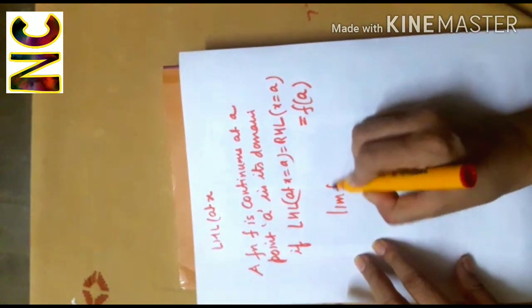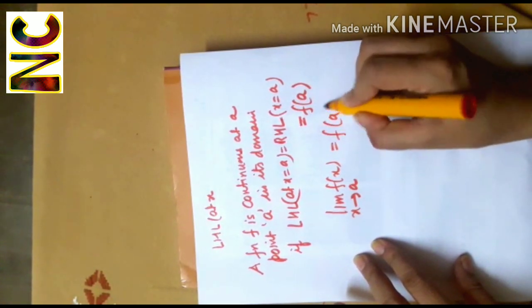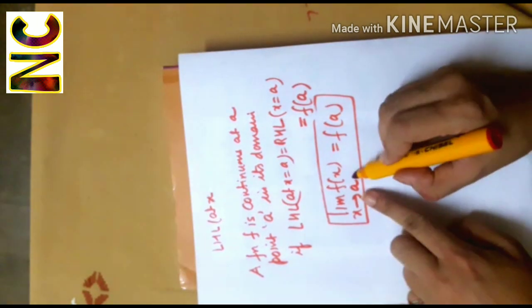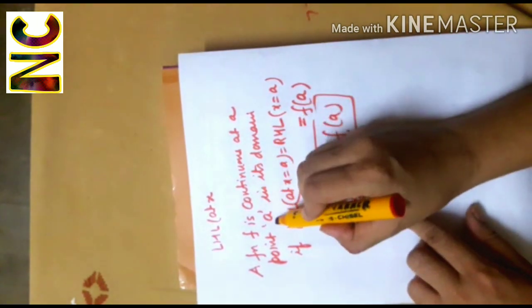That is, limit f(x) as x approaches a is equal to f(a). If this holds, then we say that the function is continuous at the point a.